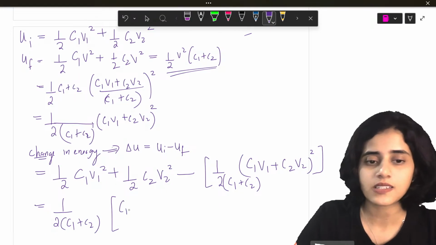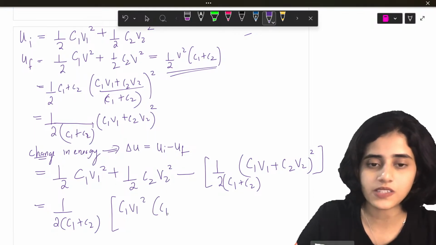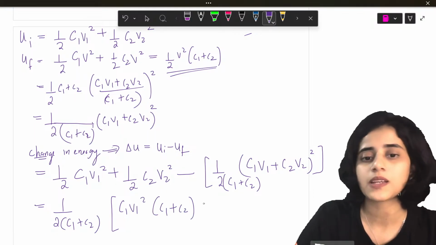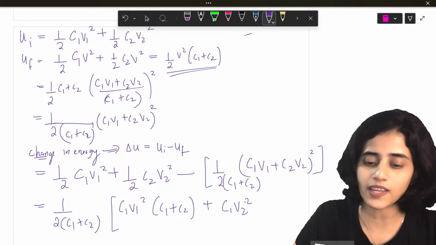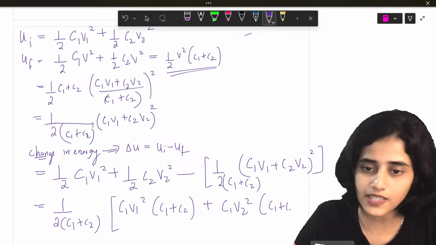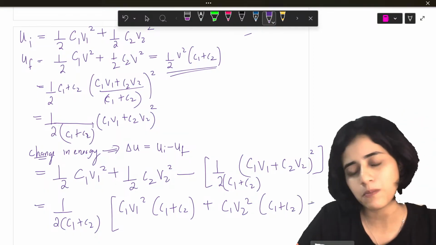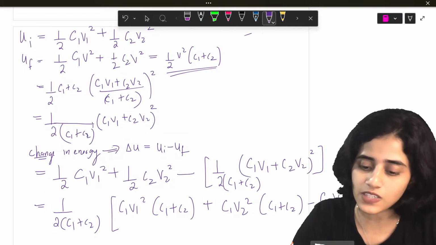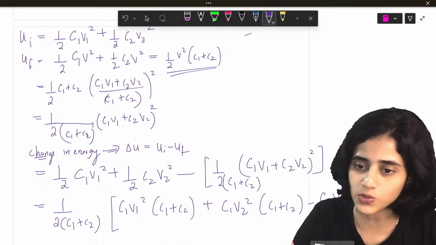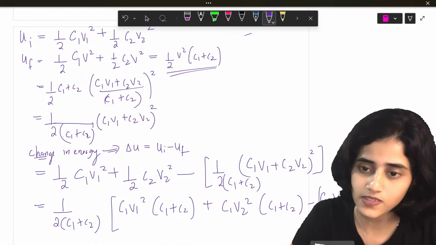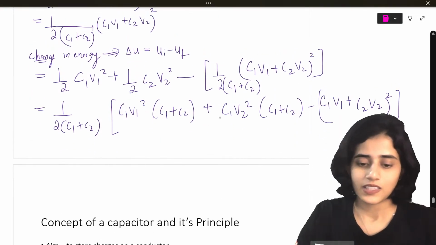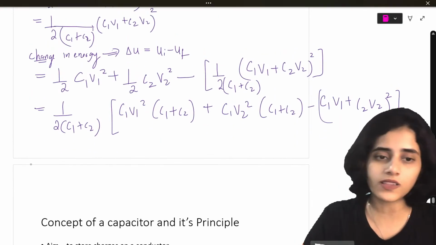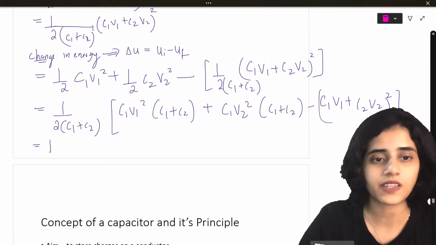What remains? C1 V1 square into (C1 plus C2), plus C2 V2 square into (C1 plus C2), minus (C1 V1 plus C2 V2) the whole square.